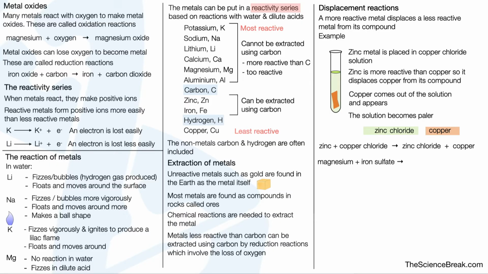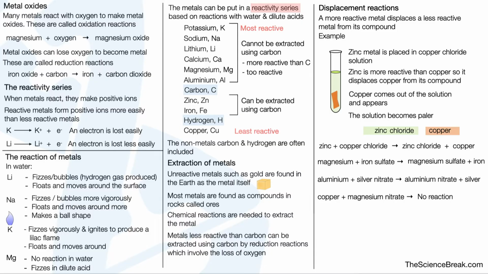How about this one? Maybe try this one for yourself. Magnesium plus iron sulfate gives us magnesium sulfate plus iron. We've got another one here, aluminium plus silver nitrate gives us aluminium nitrate and silver. And this one here, copper plus magnesium nitrate. Well, the magnesium is more reactive than the copper, so we actually have no reaction.